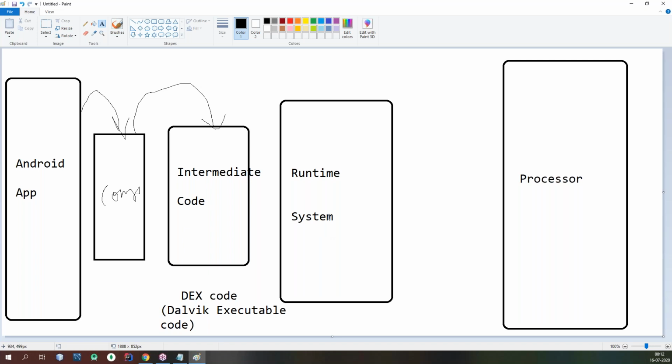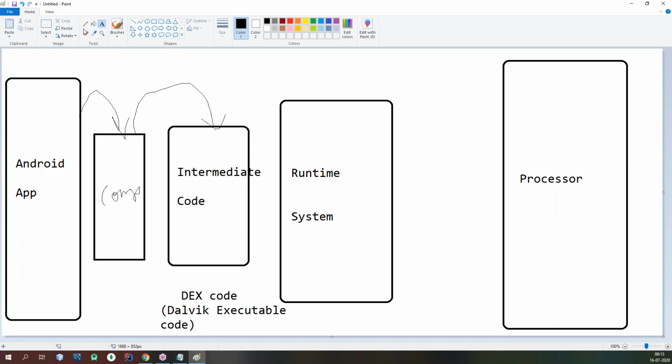In Android, the old versions follow DVM, Dalvik Virtual Machine, and the latest versions follow the Android Runtime Environment, ART. I will tell you when the Android Runtime Environment was introduced as a runtime system, compared to the Dalvik Virtual Machine. We'll talk about that in more detail.